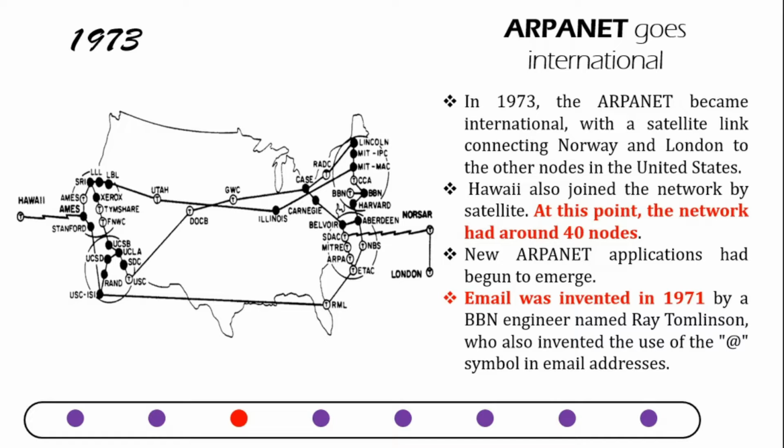connected to the ARPANET. New ARPANET applications had begun to emerge, and by the year 1971 email was invented by a BBN engineer named Ray Tomlinson, who actually introduced the use of the ampersand symbol that we still use in our email addresses today.